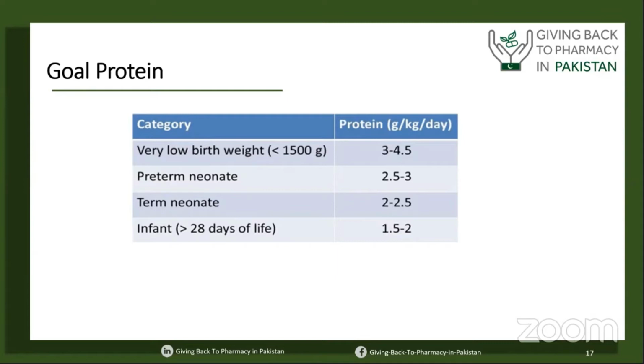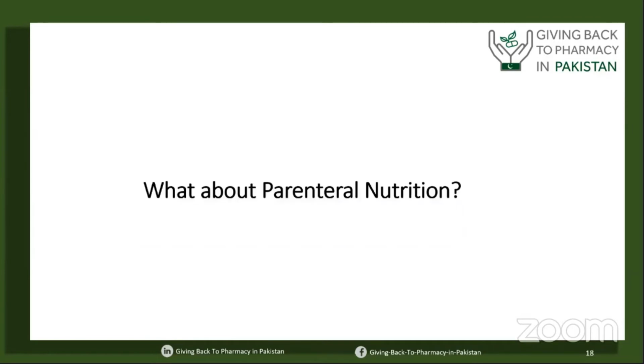So that is why, in the very first step, we have to classify our neonates as extremely low birth weight, very low birth weight, or moderately low birth weight, so we can dose protein accurately, which is very, very important in nutrition for our neonatal population.